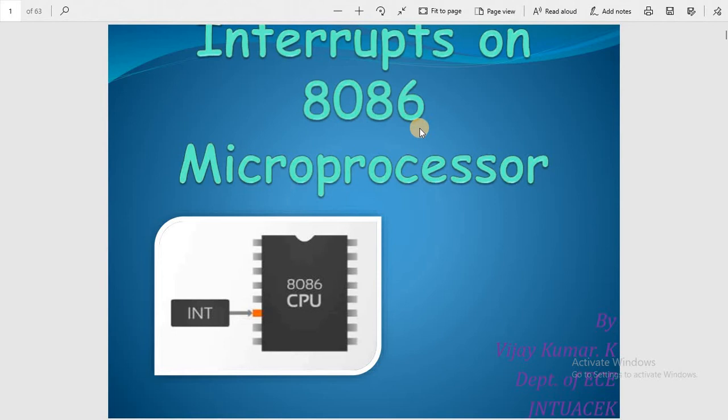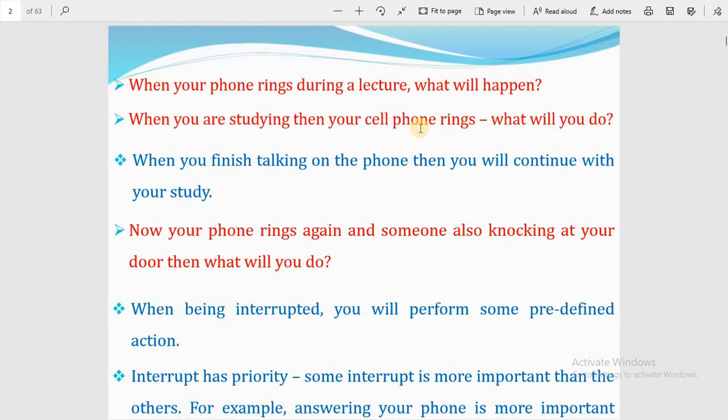Interrupts on the microprocessor. Before going to the topic, we have to understand what happens with interrupts. Let's see, when our phone rings during a lecture while we are studying, what do we do?